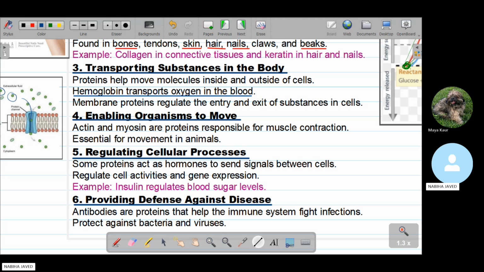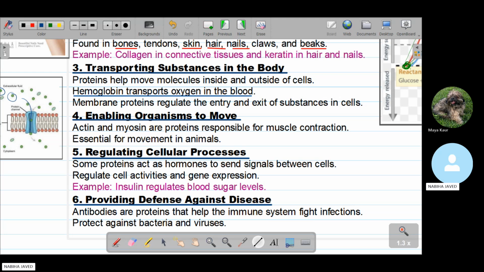Another example is blinking and smiling. When small muscles contract, their contraction is controlled by actin and myosin, which allows your eyelids to blink and the facial muscles to form expressions. So these are the contractile proteins, and when they contract, they perform the function, like the example of blinking and smiling, and the example of running and walking.